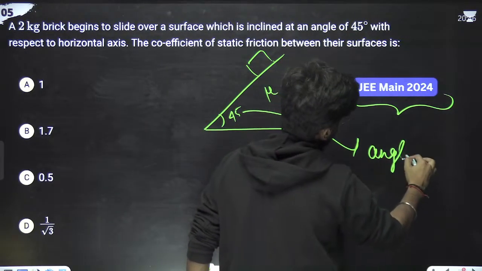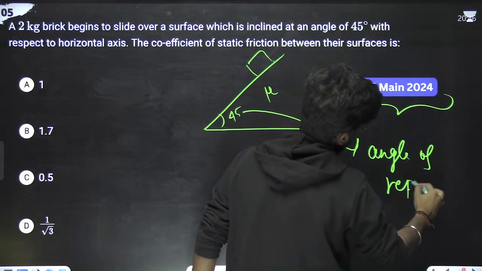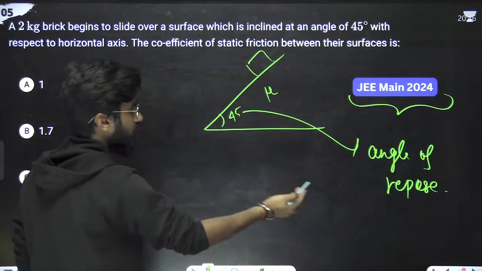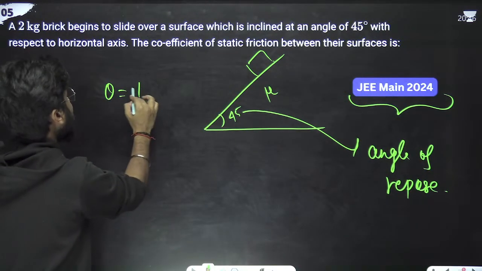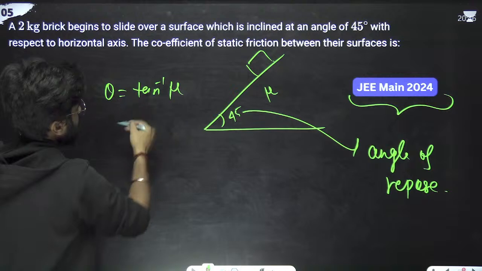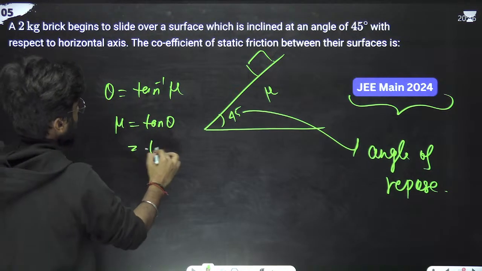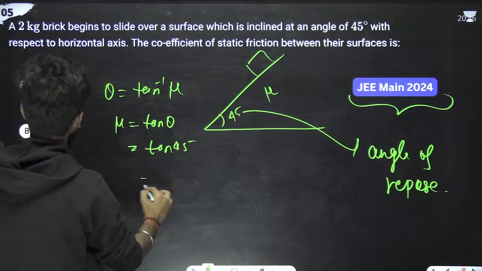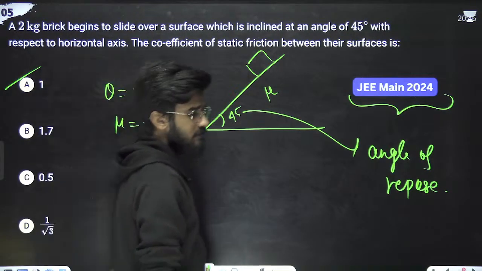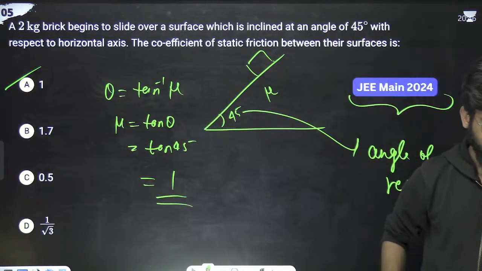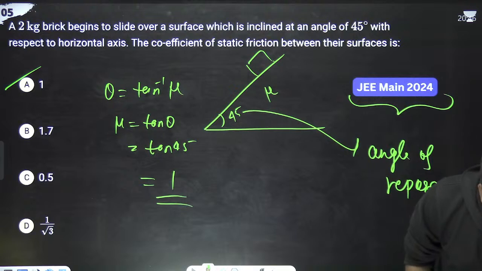Angle of repose. And what is the formula of the angle of repose? Theta equals tan inverse mu, or mu equals tan theta. Theta is 45 degrees, so tan 45 means 1. 1 is the right answer. It means option A is correct. Very good. Great. Should we move on to the next thing?